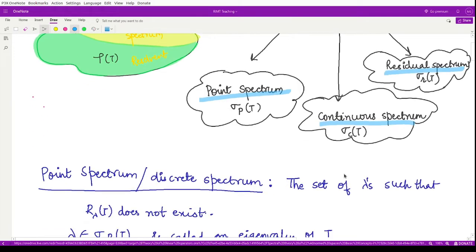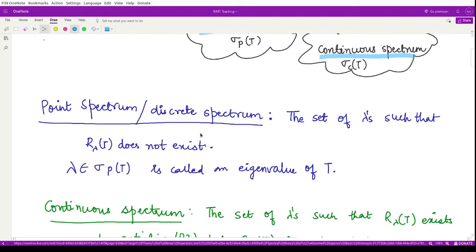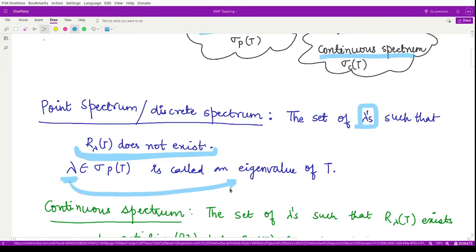Here we are saying point spectrum, which is also known as discrete spectrum. It is the set consisting of all those lambdas such that R_lambda(T) does not exist. So all those lambdas for which we cannot define that resolvent operator. In that case, the lambda, the spectral value, is nothing but the eigenvalue. So for an eigenvalue, you cannot define the inverse operator of the operator T_lambda. You cannot define the resolvent operator.